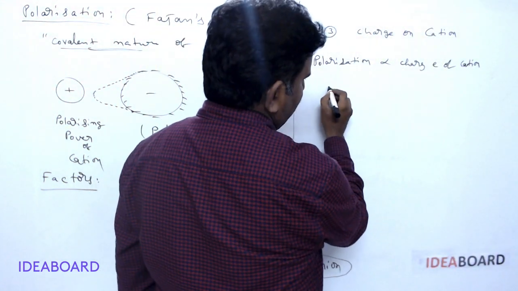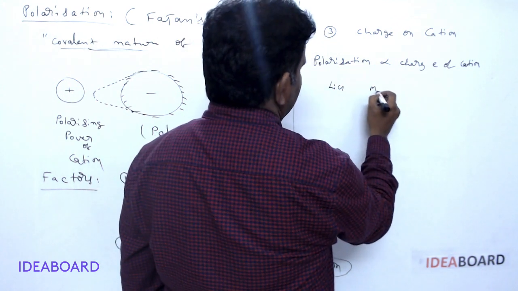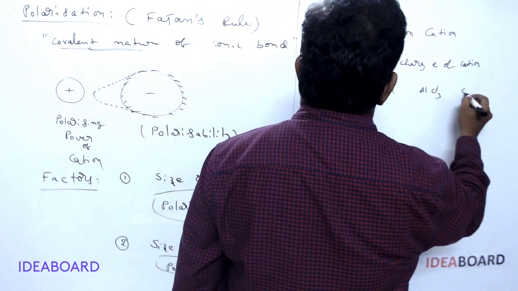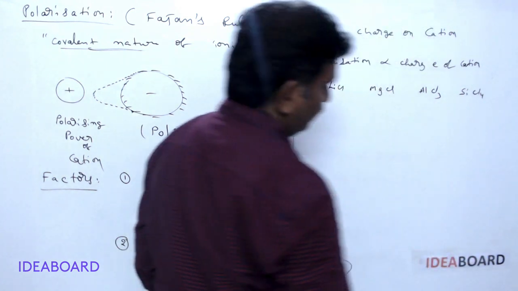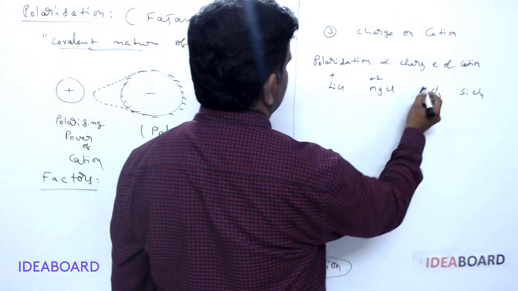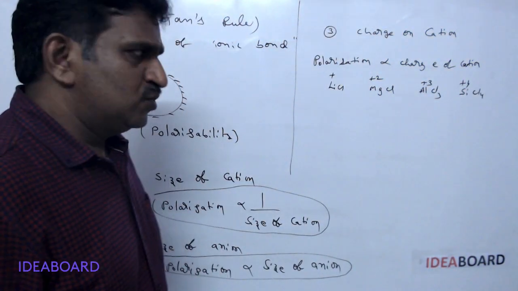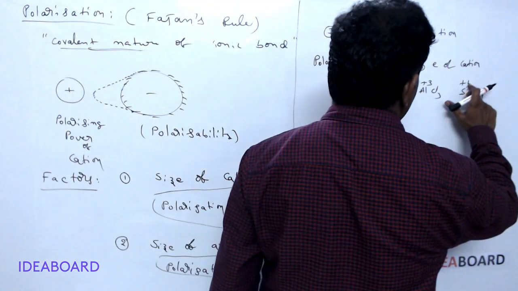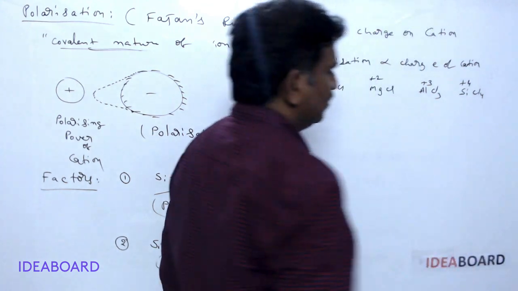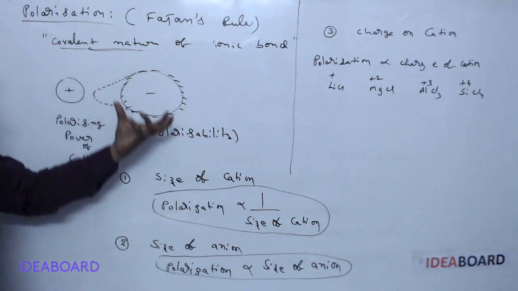For example, LiCl, MgCl2, AlCl3 and SiCl4 are taken. In these, the Li charge is plus 1, Mg is plus 2, Al is plus 3, and Si is plus 4. So which is having more charge? Silicon.